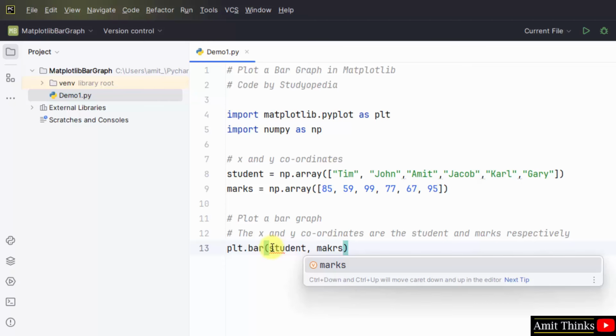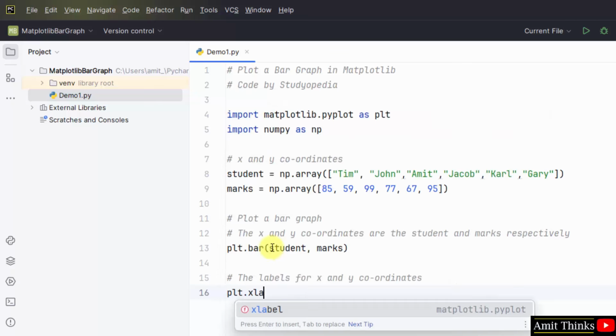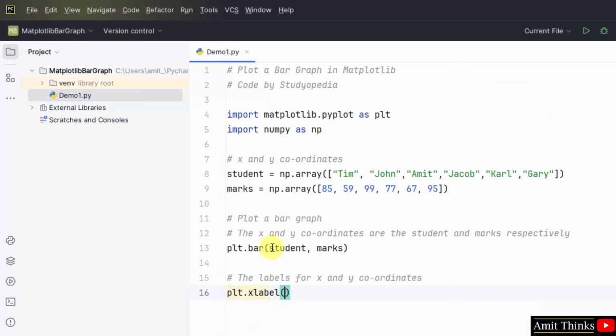That's it. Now set the labels also using the xlabel and ylabel methods. We have shown this in the previous lectures. Do the same for y, copy paste and mention ylabel. Y would be marks.